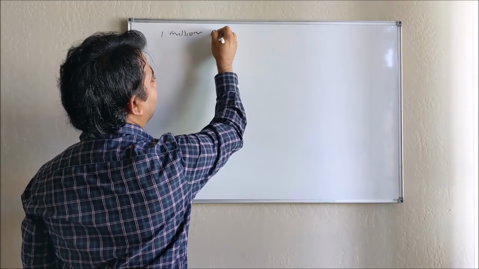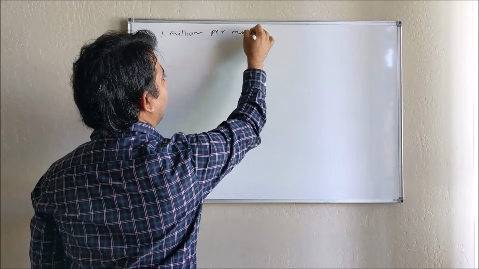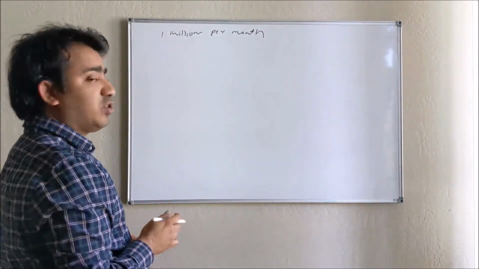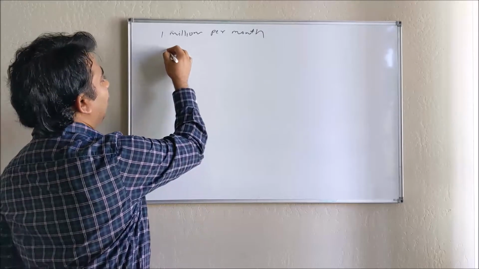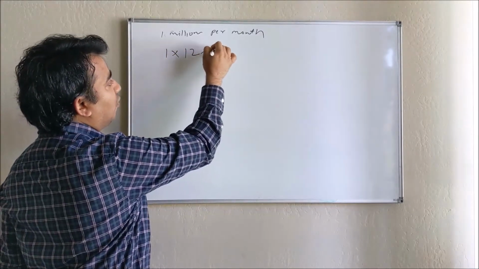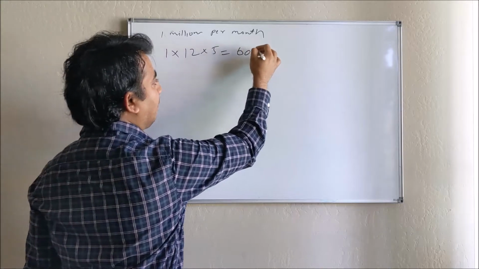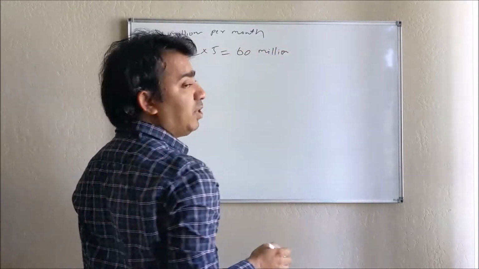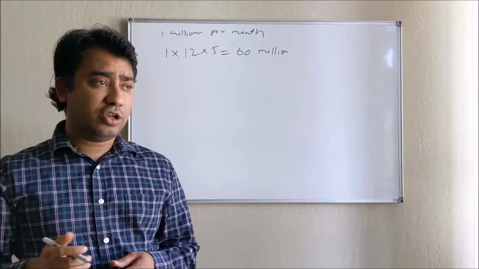Right. Per month, this is what you assume. Okay, so if we're talking about 5 years, we have to store for 5 years. So it will be 1 into 12 into 5, which is 60 million. That is correct. So we are looking for at least 60 million different URLs to support our system.